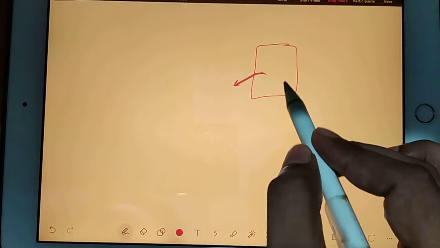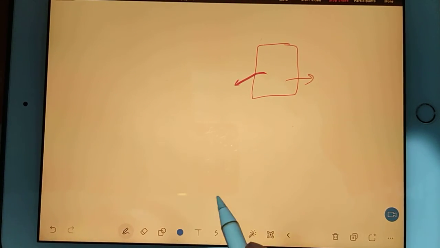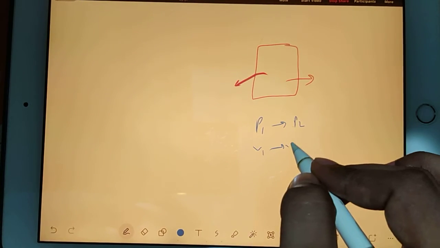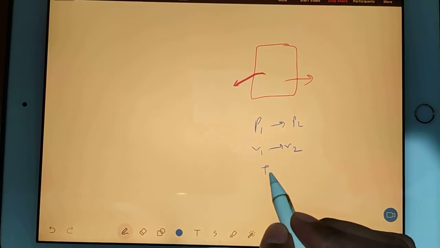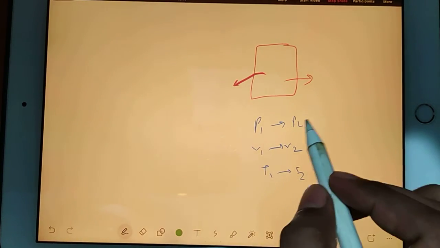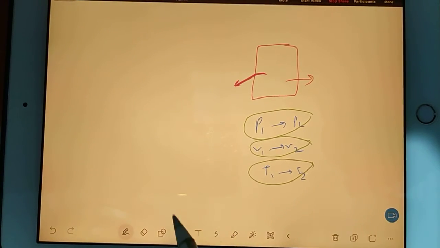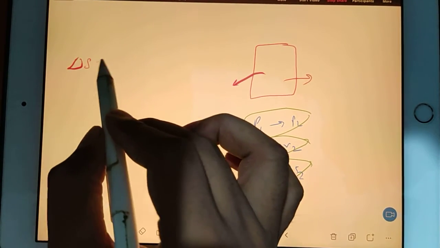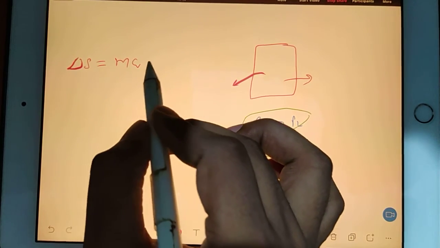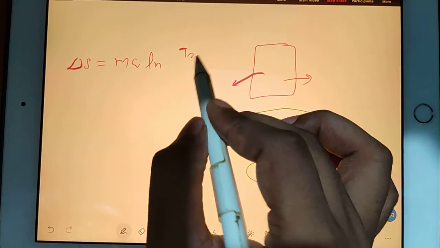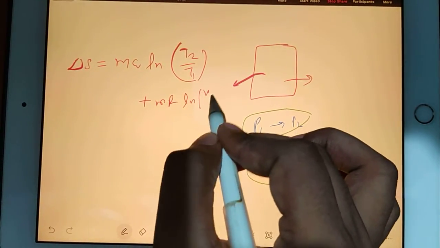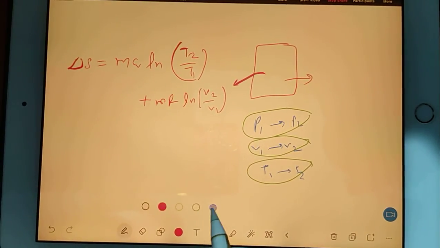See, if you have any closed chamber and you are changing the state of the closed chamber, suppose you are changing your pressure P1 to P2, your volume V1 to V2, and temperature T1 to T2. So with the help of these properties, we have to remember some formulas of change in entropy. Your change in entropy del S is nothing but m Cv ln T2 by T1 plus m R ln V2 by V1. Very important formula. So this is one formula.